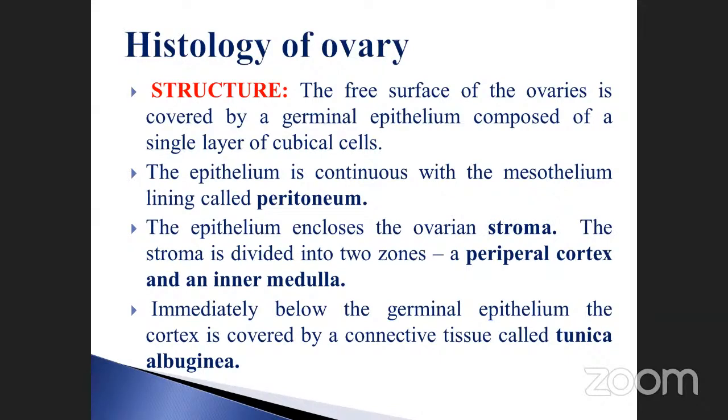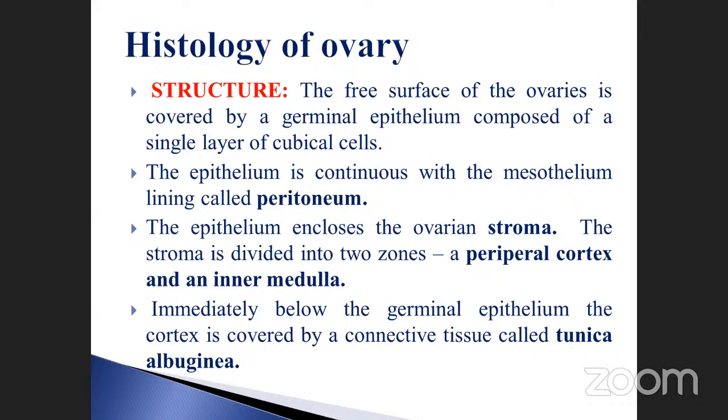The epithelium is continuous with the mesothelium. It is followed by another layer called the mesothelium. It is nothing but the middle layer, that lining is called peritoneum. Note it down. This is also another one. The epithelium encloses the ovary, which is called the stroma. The ovary is also enclosed by a layer called the stroma.